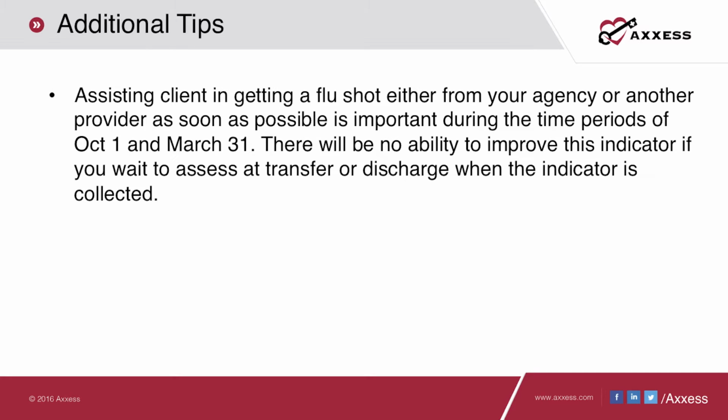through 7. This indicator is one of the indicators selected in the value-based purchasing model and should show improvement by assisting the client to receive a flu shot administered during the flu season unless it is contraindicated. This indicator is only collected at transfer and discharge, so it is helpful to know the immunization status of your patient at start of care and work throughout the episode of care to ensure your patient is immunized.